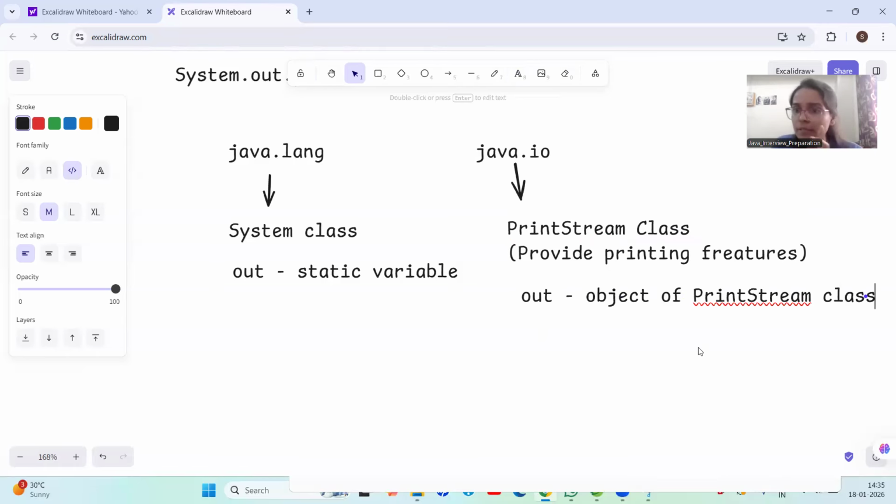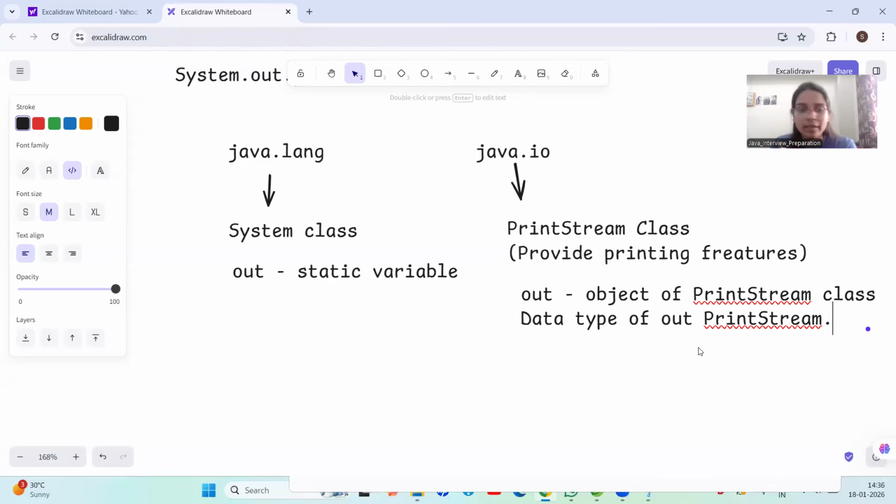If out is an object of the PrintStream class, then what will be the data type of that out object? The data type of that object will be PrintStream.